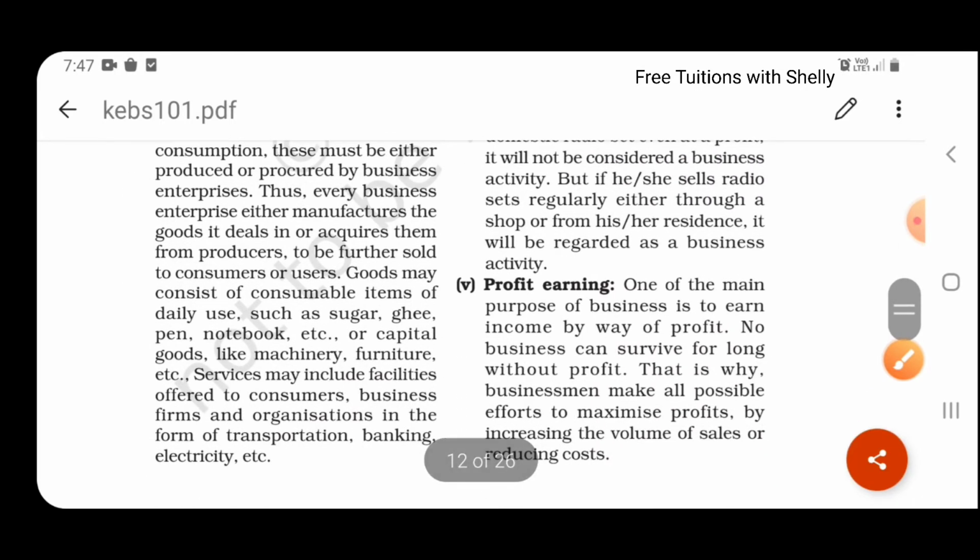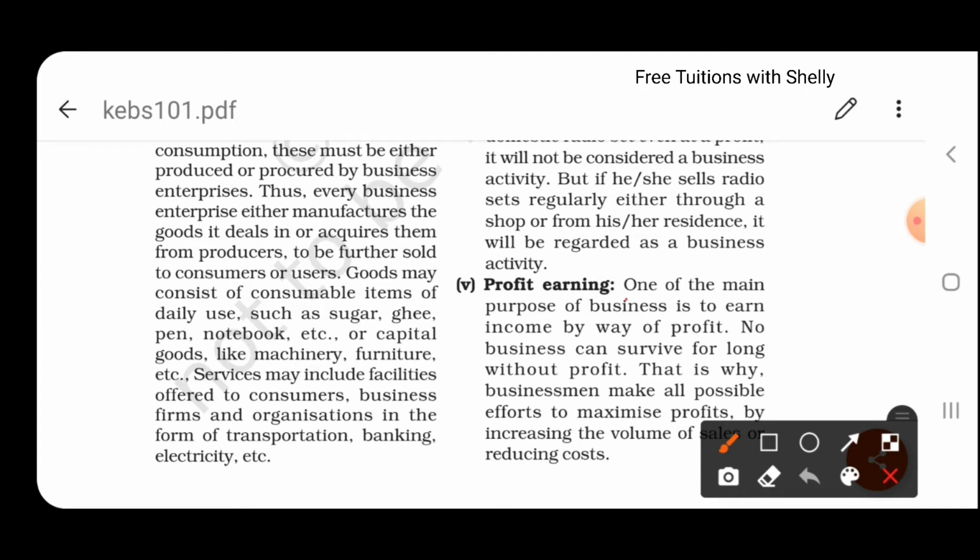The fifth one is profit earning. As everybody knows, every organization in the society exists for earning profit. So it is the main purpose of a business to earn profit. No business can survive, no business can stand in the society for long without earning profit. They will be shut down if they are incurring losses.